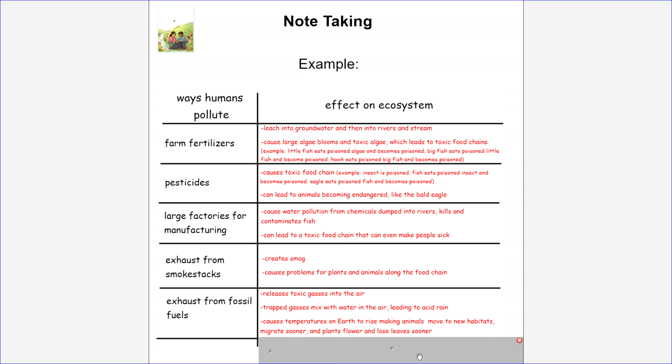Excellent listening, 3rd grade. Now that you and I have compared our notes, I know that you're ready to complete your 4-point answer independently. Great job, 3rd grade.